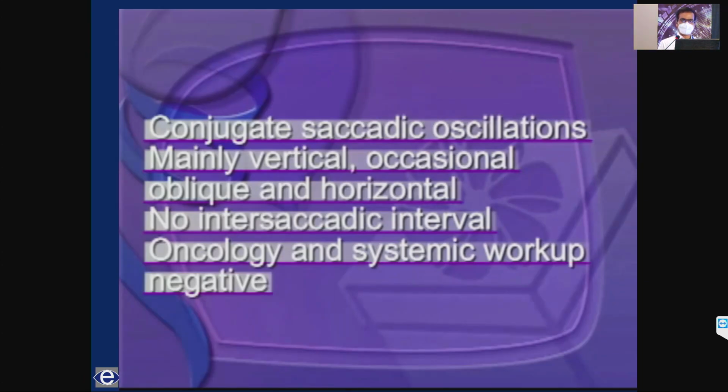By and large, if you notice, the movement is in the vertical plane. There are intruding horizontal saccades also. So this is a patient with opsoclonus. In a nystagmus, the movement that sweeps the eye off the fovea is a slow movement. In this patient, it's a fast eye movement. So mainly vertical, with occasional oblique and horizontal.